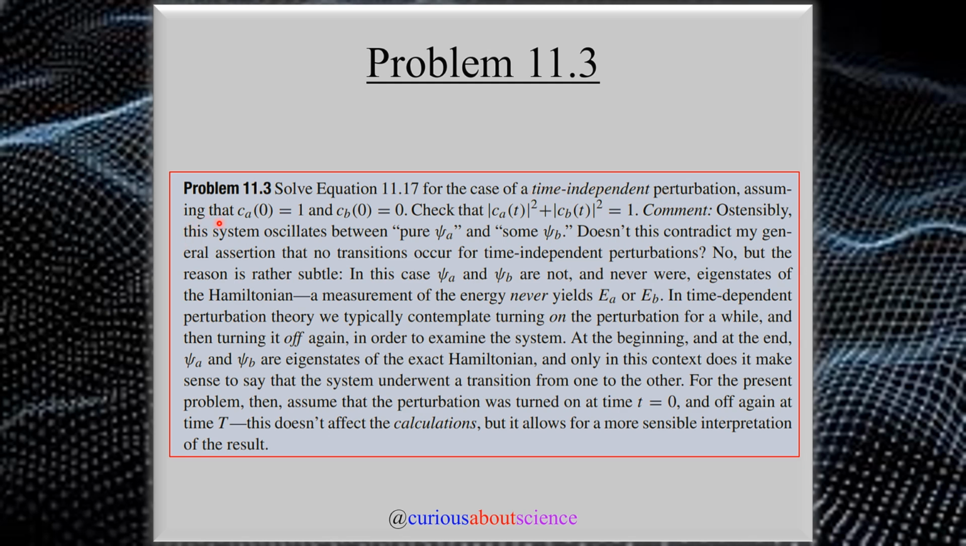Now, this is assuming that we're in the initial state, because the coefficient c_A is 1 and the initial coefficient c_B is 0. So we're only all in state A. And we want to check that the magnitudes |c_A(t)|² plus |c_B(t)|² equal 1, conservation of probability.